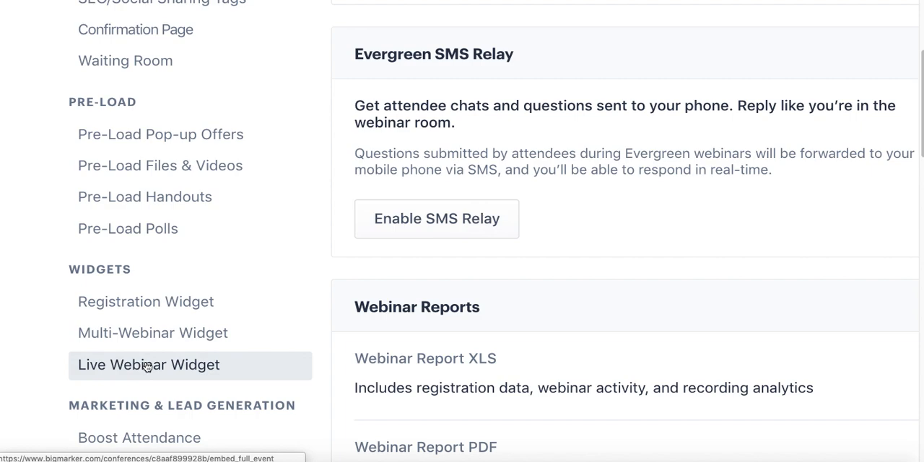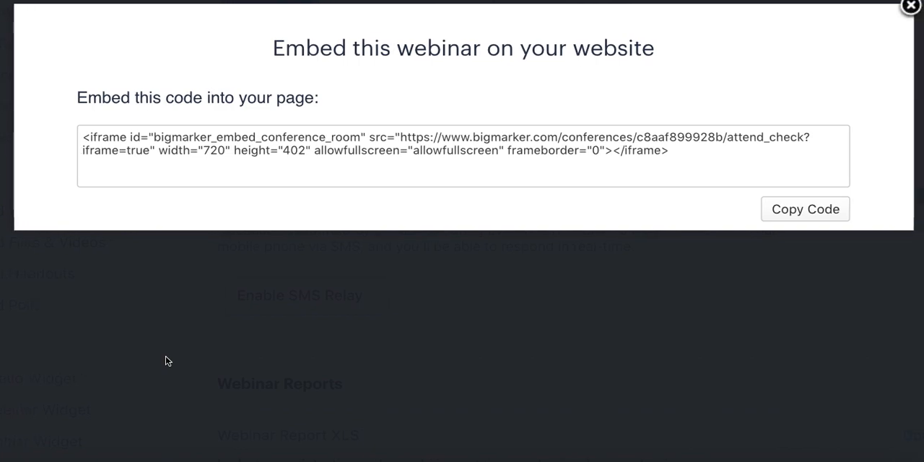But if you just want to stream your live webinar on your own website, you can just gather this iframe code here and embed it right into your site.